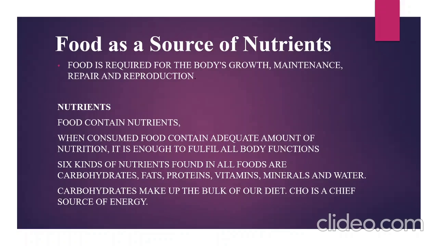Carbohydrates make up the bulk of our diet, mainly as the energy source. Carbohydrate is an energy source of the body. Carbohydrate is mainly composed of carbon, hydrogen and oxygen, so shortly we can represent it as CHO. CHO means carbohydrate.